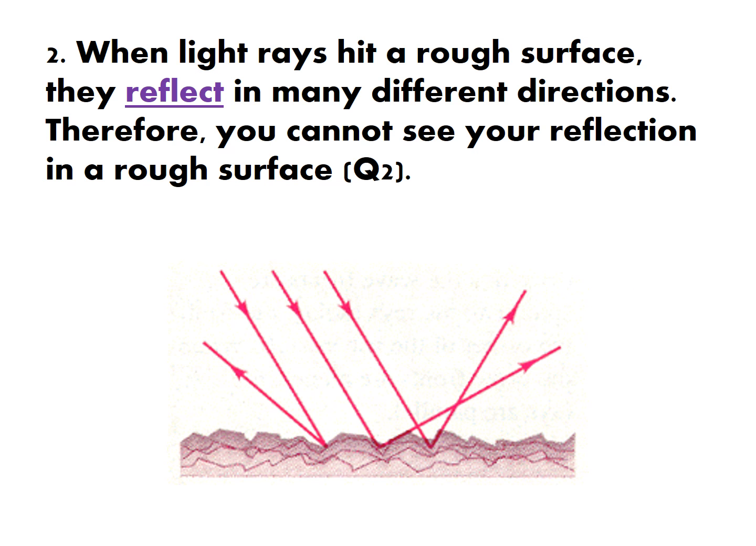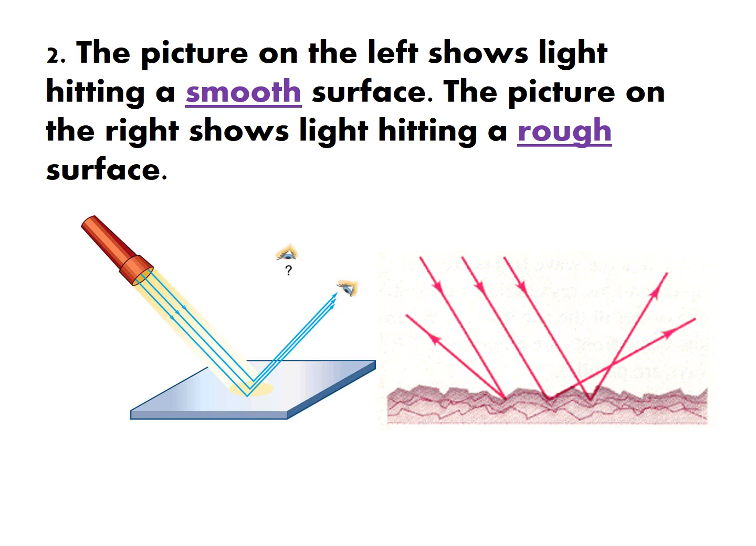When light rays hit a rough surface, they reflect in many different directions. Therefore, you cannot see your reflection on a rough surface. So that's what you're writing for question 2. They reflect in many different directions. So as a review, the picture on the left shows light hitting a smooth surface. The picture on the right shows light hitting a rough surface.